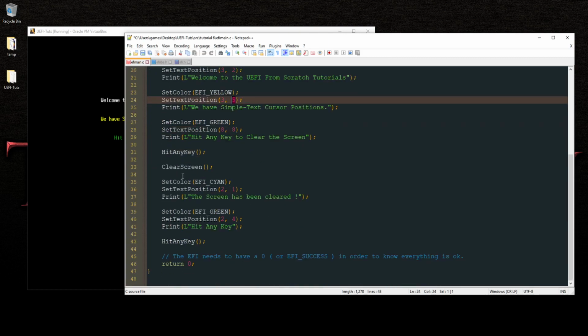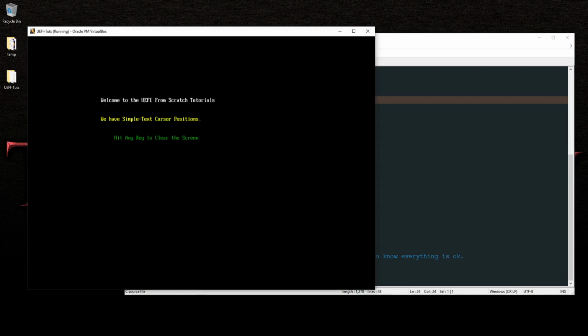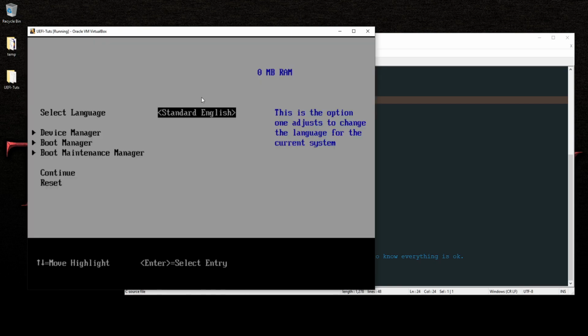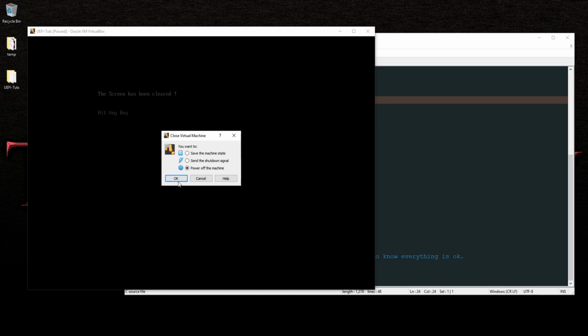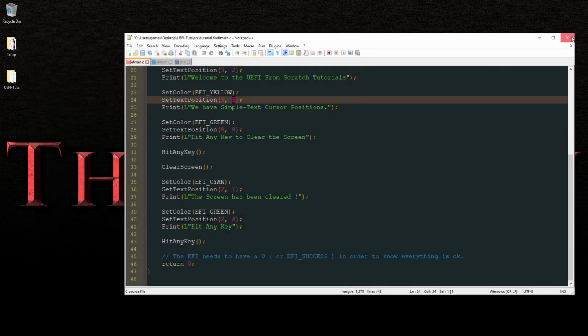And then when we clear the screen, this will put it on at the top here, but indented by 2 instead of 3. So we'll go ahead and hit a key, and voila. Hit any key, and we reboot. That's it. The screen has been cleared. So that's pretty much it, guys, and I will see you on the next video.